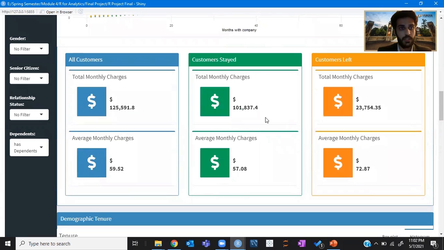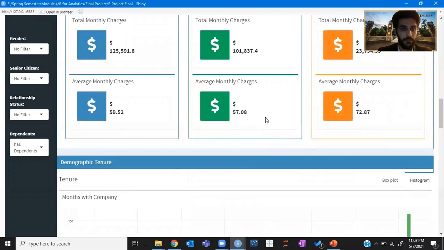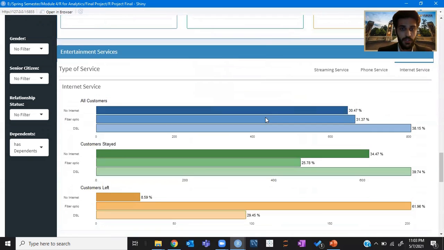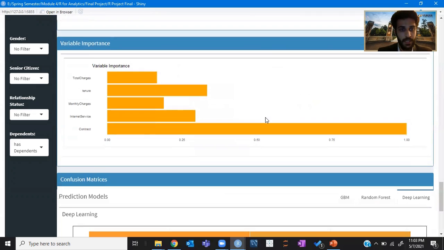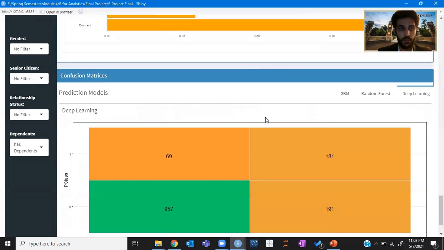Then we have calculated some descriptive statistics, like the average total and monthly charges for all customers, and for customers who have stayed and left. That will give you an insight into where your revenue is coming from. Moving on, we have also calculated variable importance through our modeling. Geetika will talk about this in detail. I'll move on to the prediction models we have deployed for this problem.